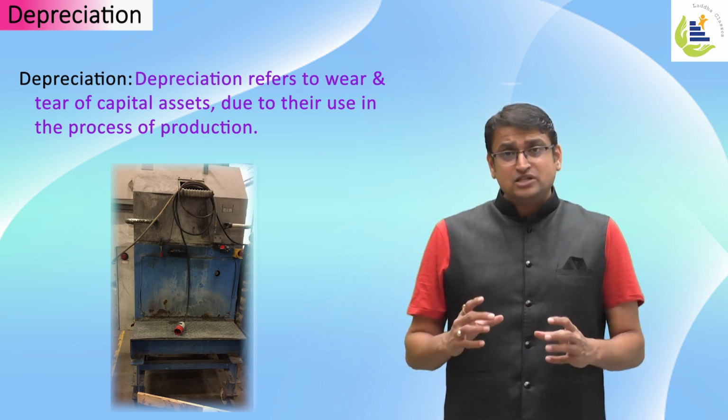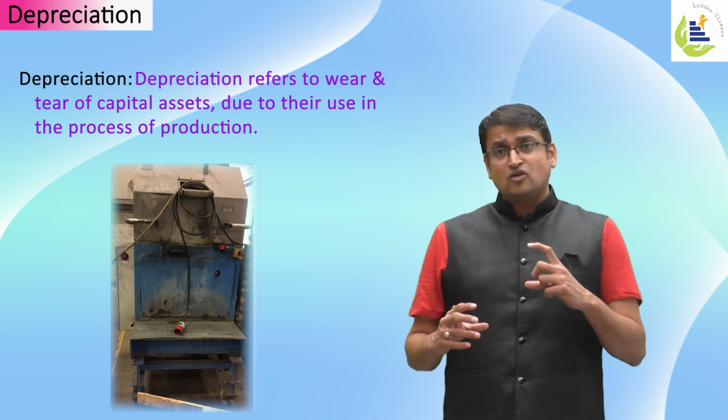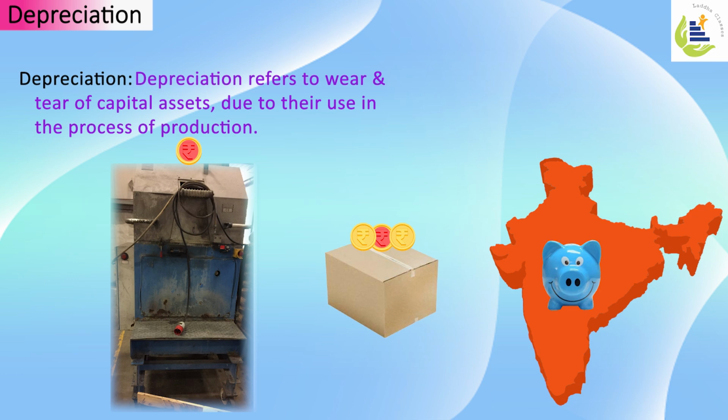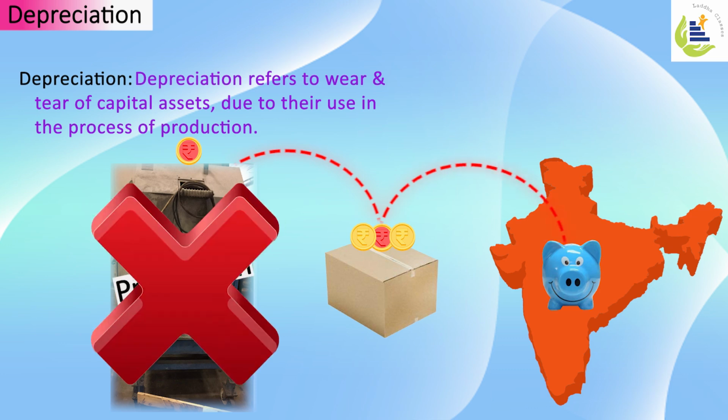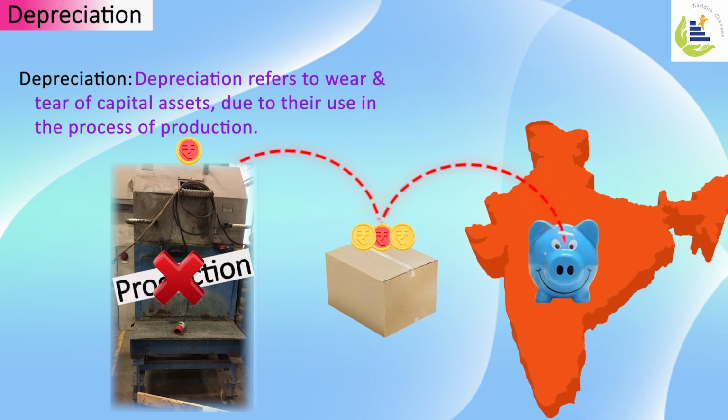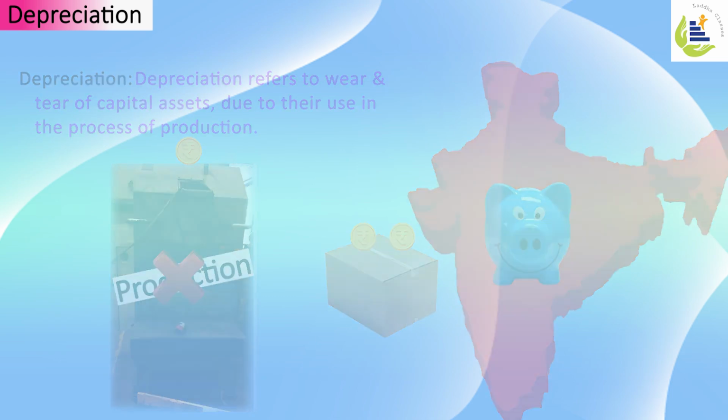So what is a provision of depreciation? In the cost of production, we add depreciation to get a final cost of the product. In the case of national income, we use the final cost of the product. So in national income, depreciation is also added, which is not actual production, it is the cost for use of capital assets. Hence, in order to arrive at a realistic national income, we need to deduct depreciation from national income.